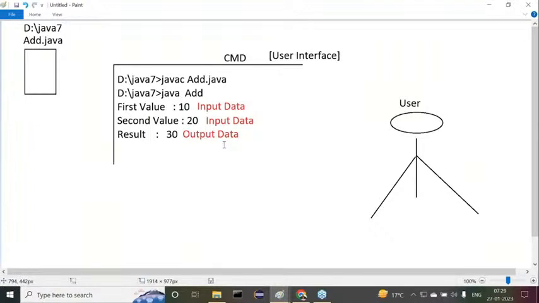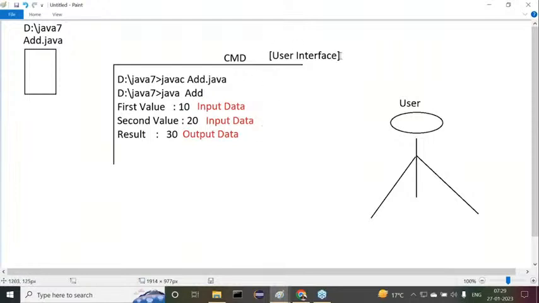No, the command prompt is not providing graphics related content. It supports data only in the form of characters, text data only. Got my point or not? So this user interface supports only character data.